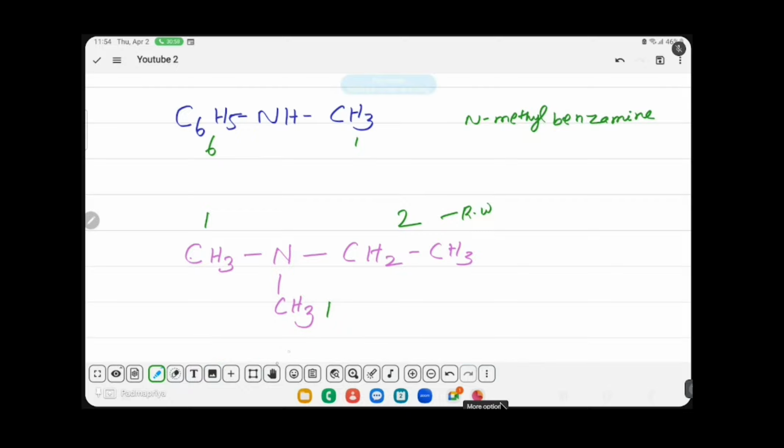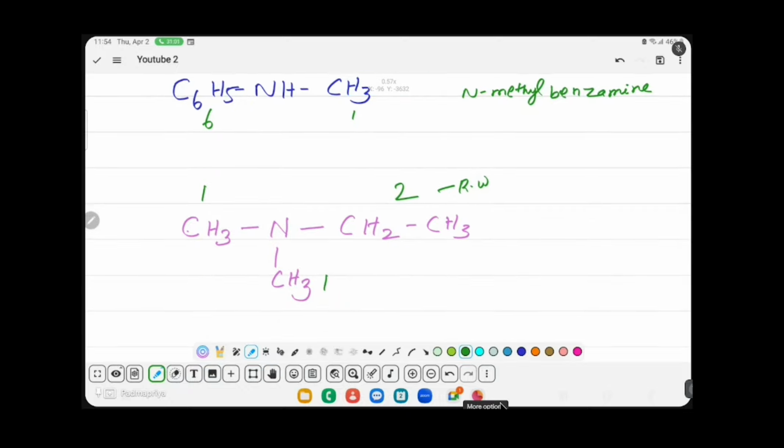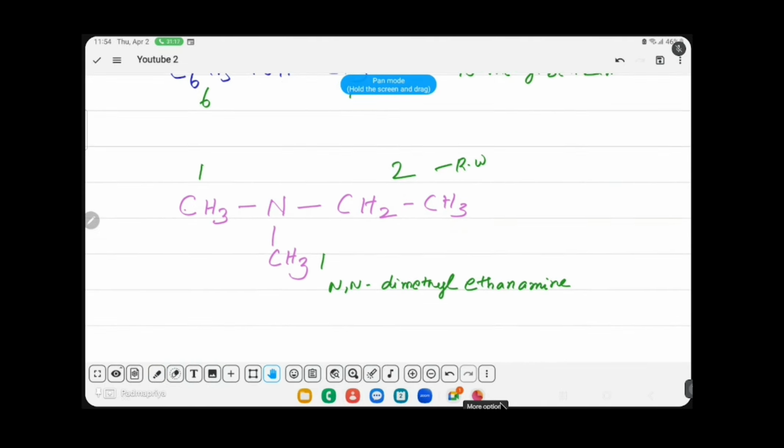So the root word contains 2 carbon, so ethane, amine. On N you have 2 methyl groups, so N,N-dimethyl. N,N-dimethylethanamine is the IUPAC name of the compound.